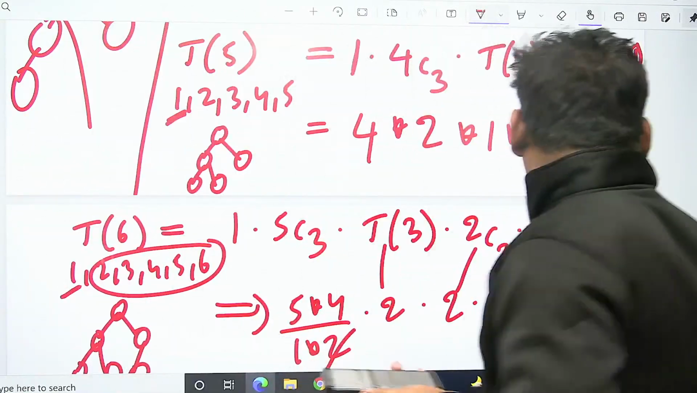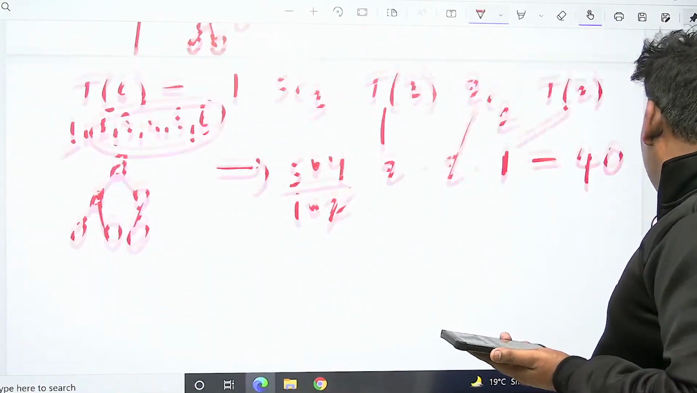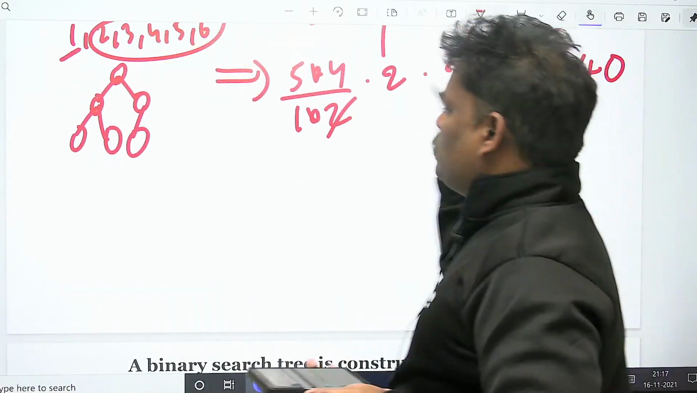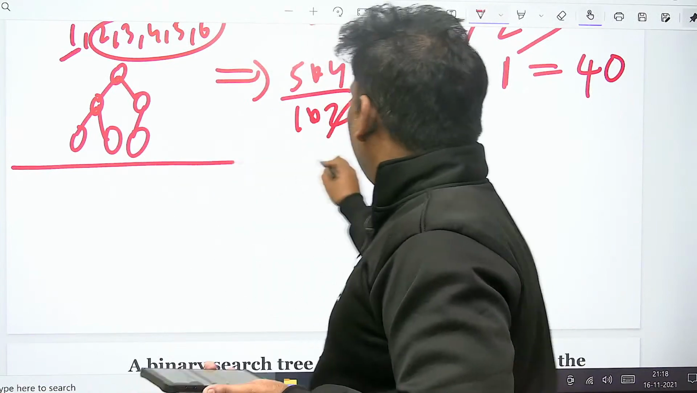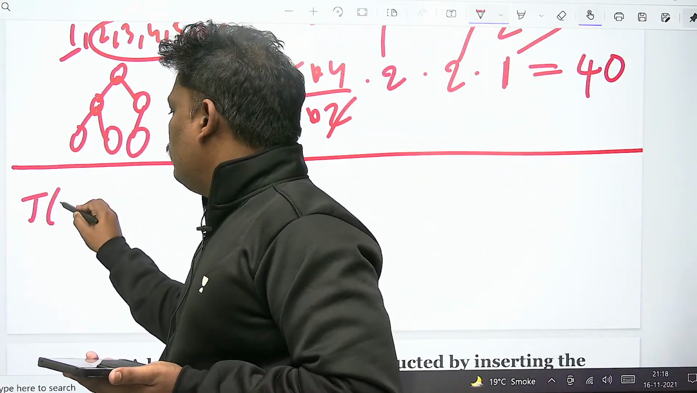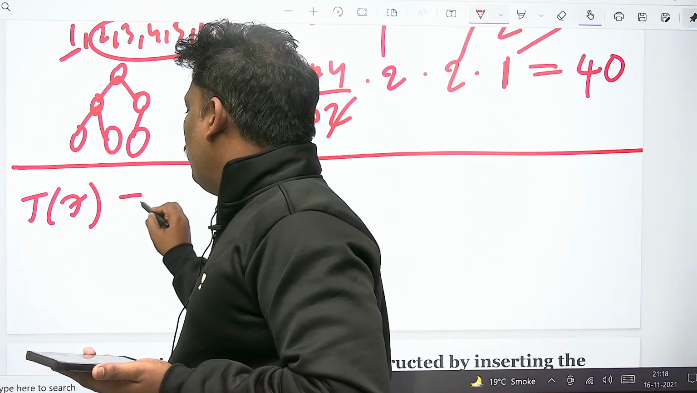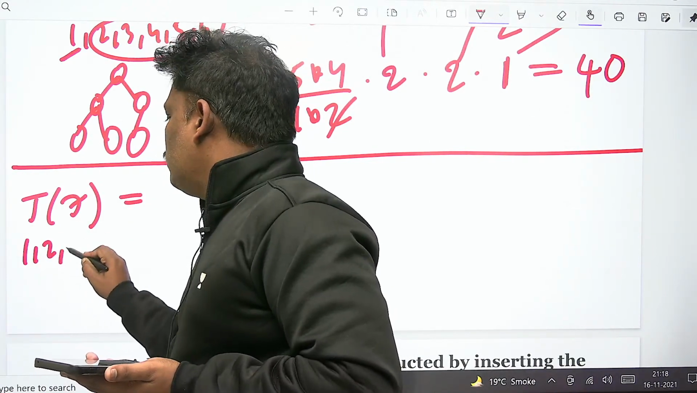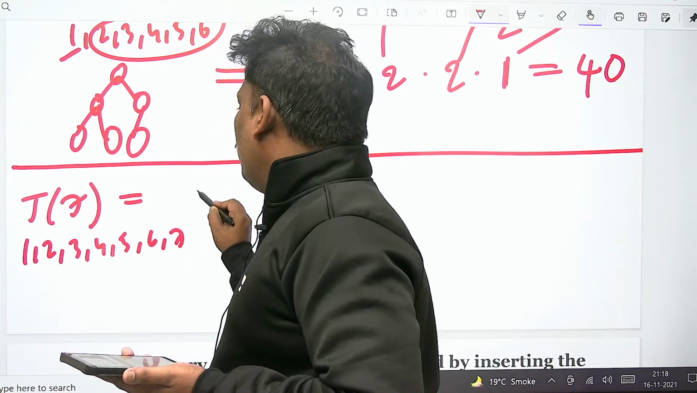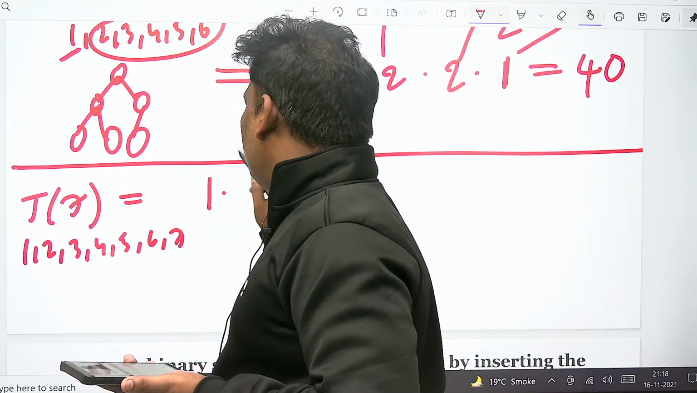Can you go to the last one? This one also, see. This is our last one. What is T of 7? T of 7, this is our goal. T of 7 is equal to 1, 2, 3, 4, 5, 6, 7. Out of them, 1 is the root.